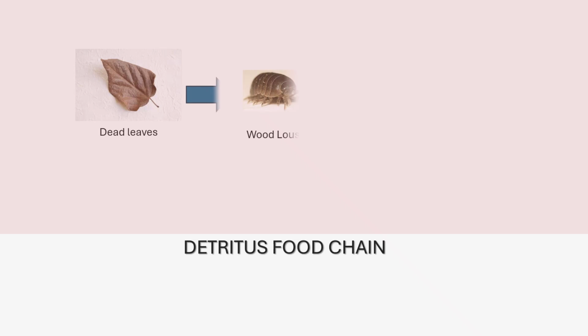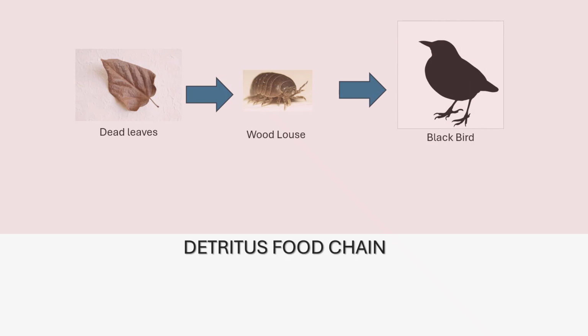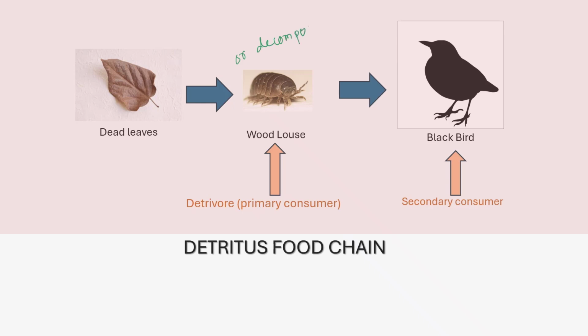Here is an example of a detritus food chain. The detritus food chain plays a crucial role in ecosystem functioning by recycling and decomposing organic matter. At the initial stage of the detritus food chain, decomposers and detritivores come into play. Decomposers, such as bacteria and fungi, break down the decaying organic substances into simpler compounds. Detritivores, which include organisms like earthworms, millipedes, and woodlice, feed on the dead organic matter directly.